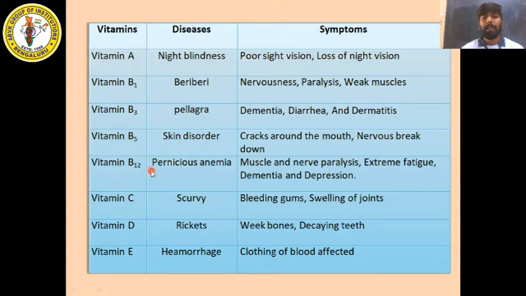Vitamin B12, pernicious anemia. Vitamin C, scurvy. Vitamin D, rickets. Vitamin E, hemorrhage. Understood? So these are the symptoms which can be seen if there is a deficiency of these particular vitamins. Understood?